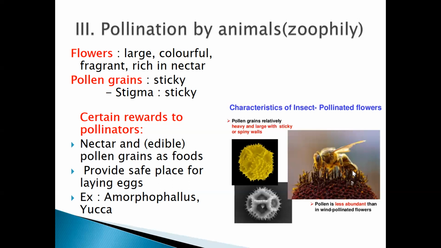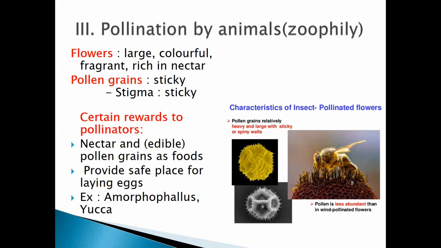So what happens? The pollen grains which are stuck to the legs of this insect will go and attach to the stigmatic surface of the other hibiscus flower, and the pollination will take place.